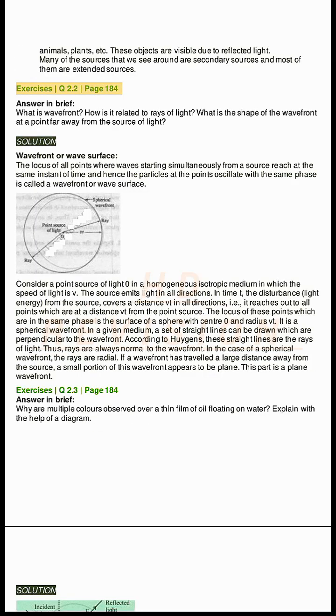Exercises Q2.2, page 184. Answer in brief. What is wavefront? How is it related to rays of light? What is the shape of the wavefront at a point far away from the source of light? Solution. Wavefront or wave surface. The locus of all points where waves starting simultaneously from a source reach at the same instant of time, and hence the particles at the points oscillate with the same phase, is called a wavefront or wave surface.